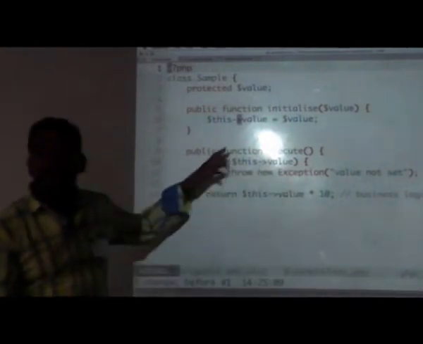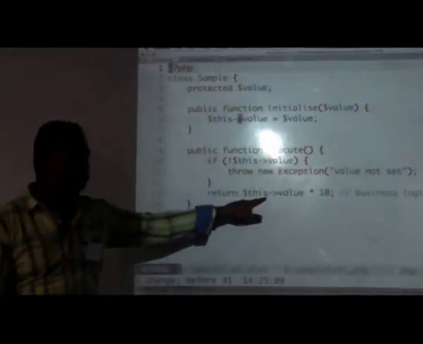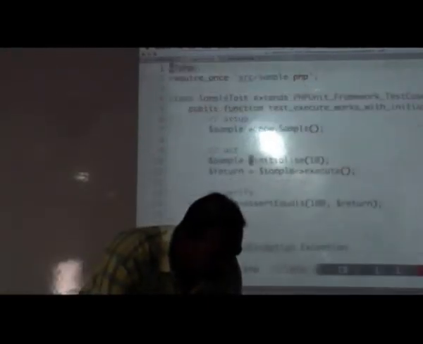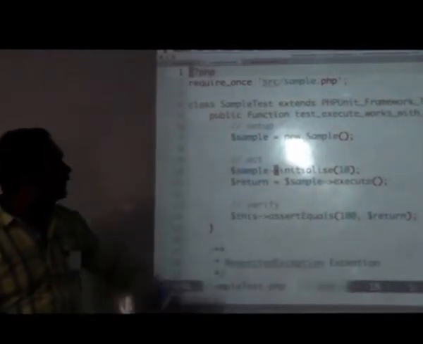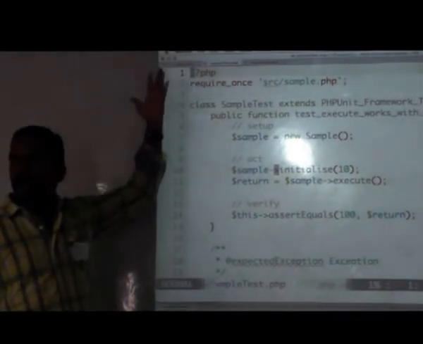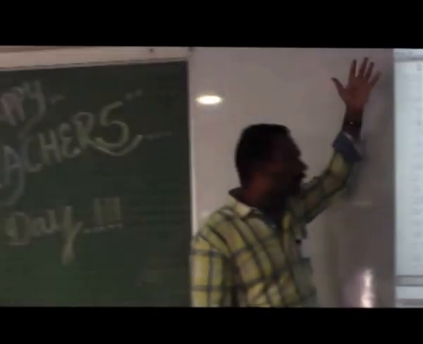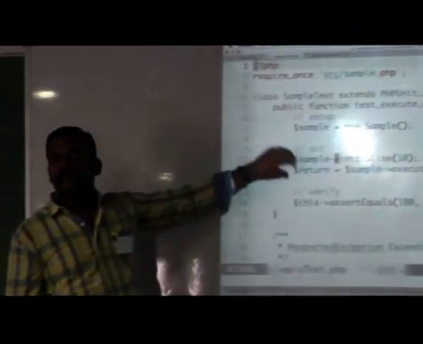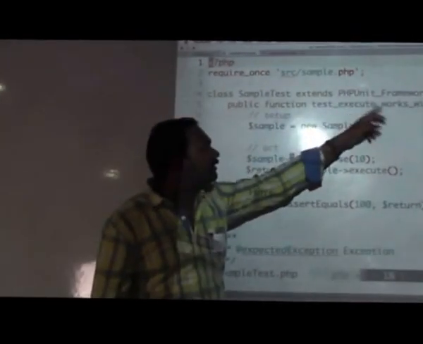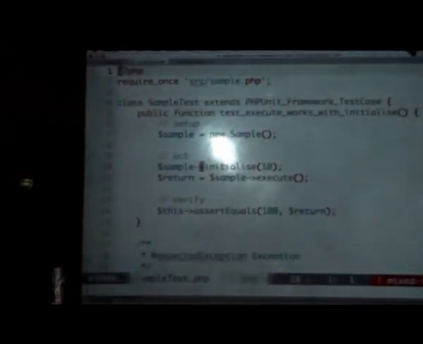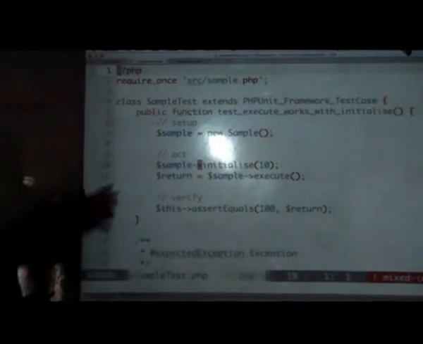By the way, this is the sample PHP file which we have, and if you noted, this is changed. So this is a very simple test case. Basically, you have to require your source files. You can either auto-load it, or you can just use require or include, or one of those ways. And the other important thing is, every class which is going to contain your test cases should extend from this class, PHPUnit_Framework_TestCase. So then this class becomes a test case. Okay? And you can have different methods in that class which would be doing individual tests.